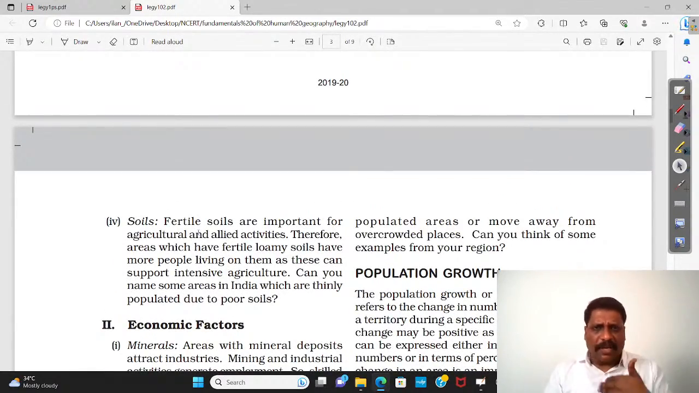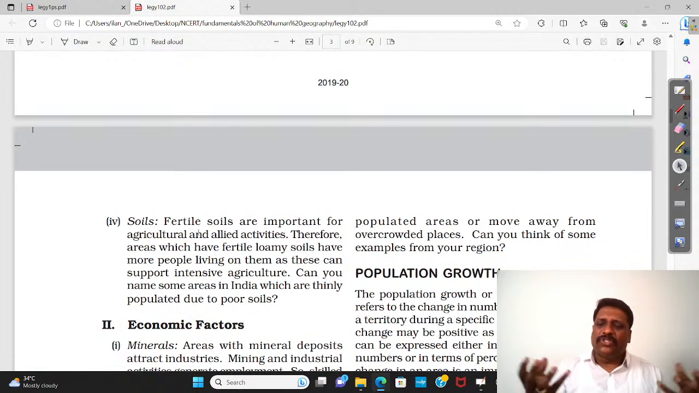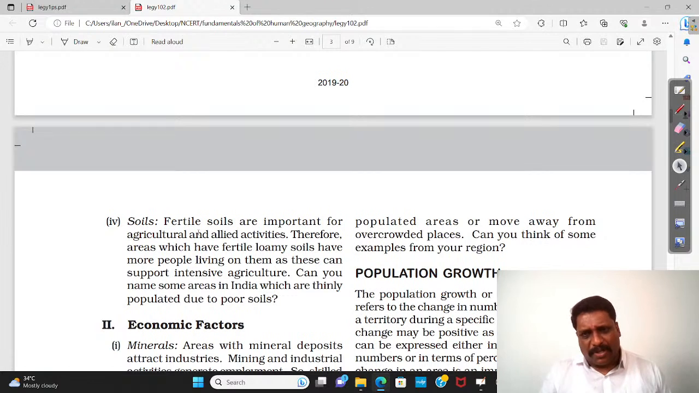Just the subheading, if I can understand, that should be more than enough. See, human geography, the fact is less. It is all about concept. Okay, simple concept. I have to put myself in a situation and check what exactly is going to happen. Something like that.